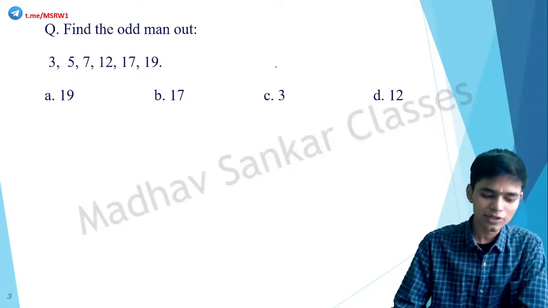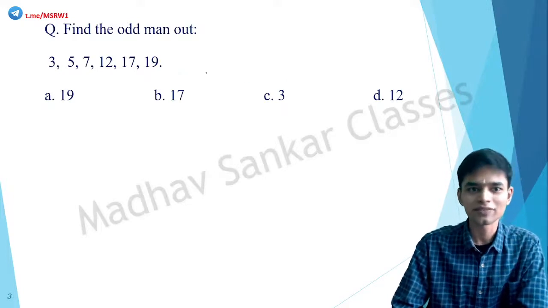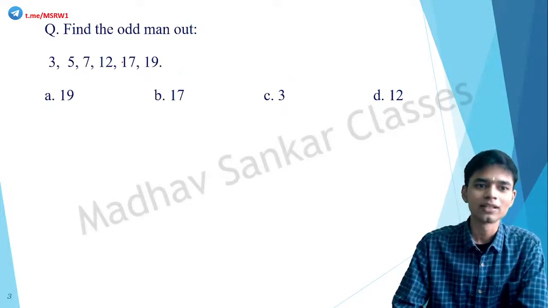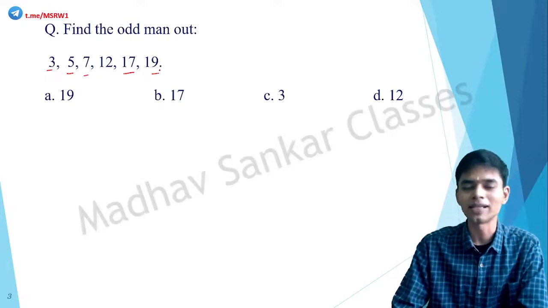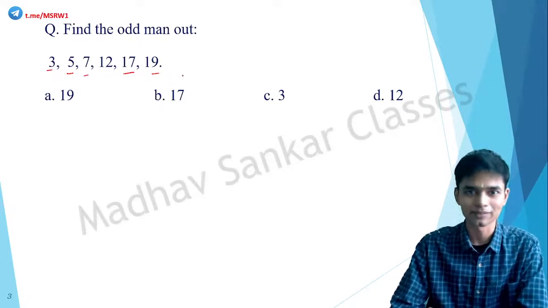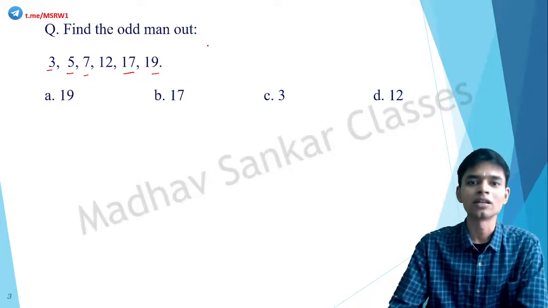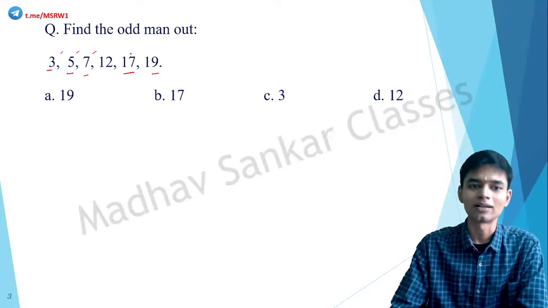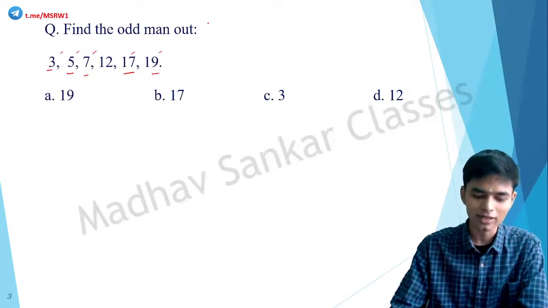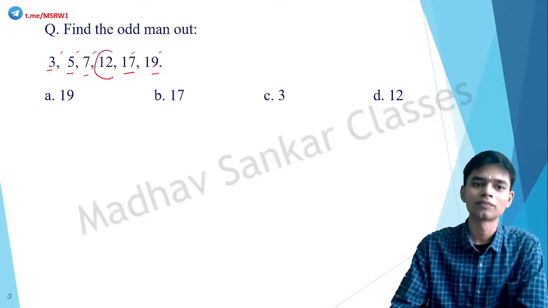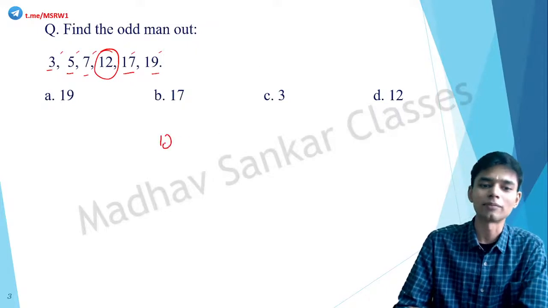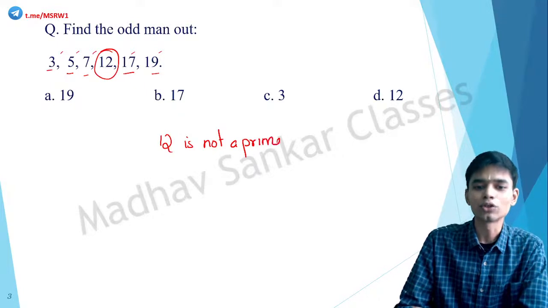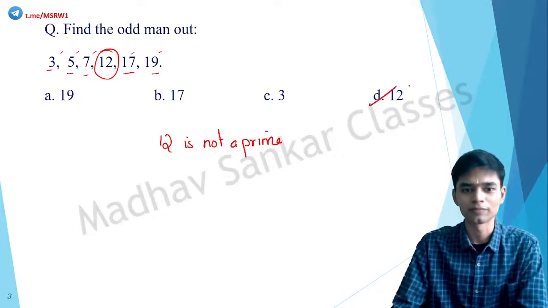So this is actually pretty simple. This is the first question, so I kept it very simple. 3, 5, 7, 17 and 19. Basically, these are the initial prime numbers, keeping 2 apart. If you look at it, 3 is a prime number. 5 is the next one. 7, 17, 19, all these are prime numbers except 12. 12 is not a prime number. So 12 is the odd man out.